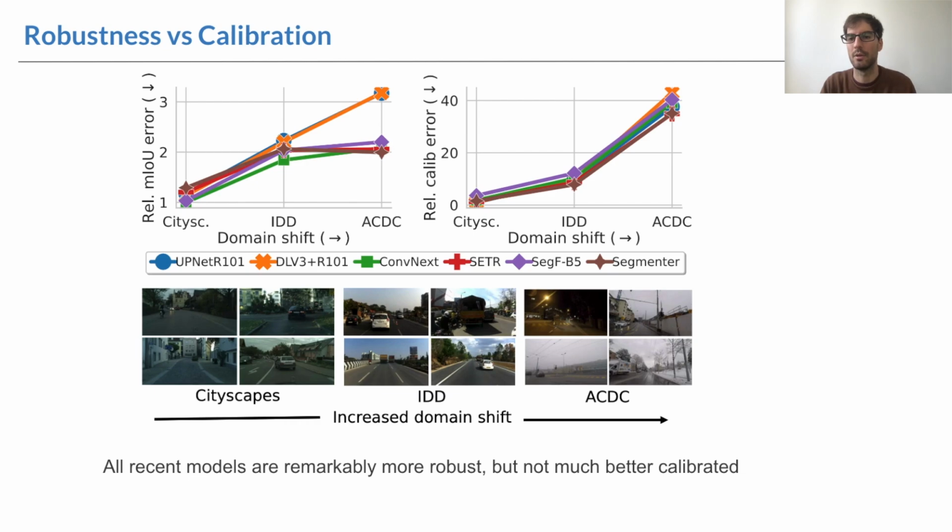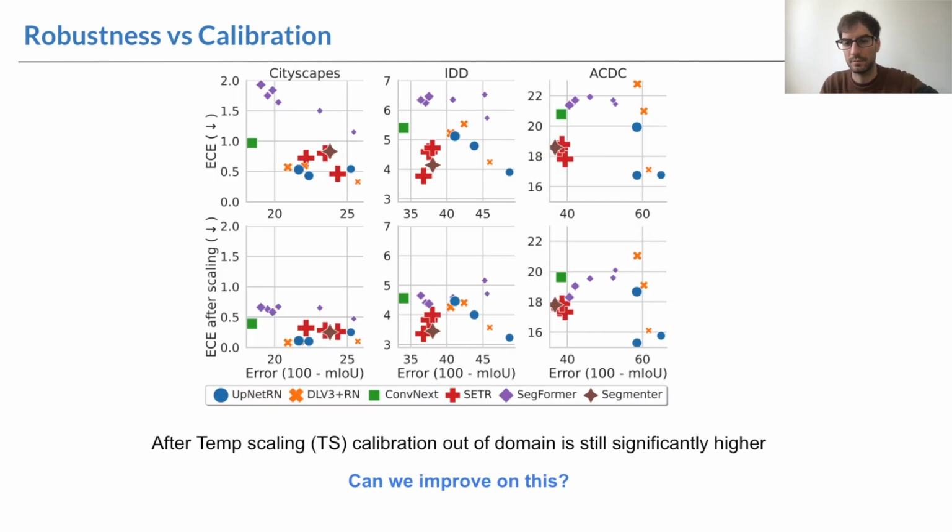Here we show the mIoU error on the left versus the calibration error on the right. So in both cases, lower is better. We observe that as we increase the domain shift, all recent model families show a much milder increase in mIoU error compared to both ResNet baselines. However, when it comes to calibration error, all models follow a similar steep increase as they face domain shift. So our first takeaway is that all recent models are remarkably more robust, but they are not better calibrated.